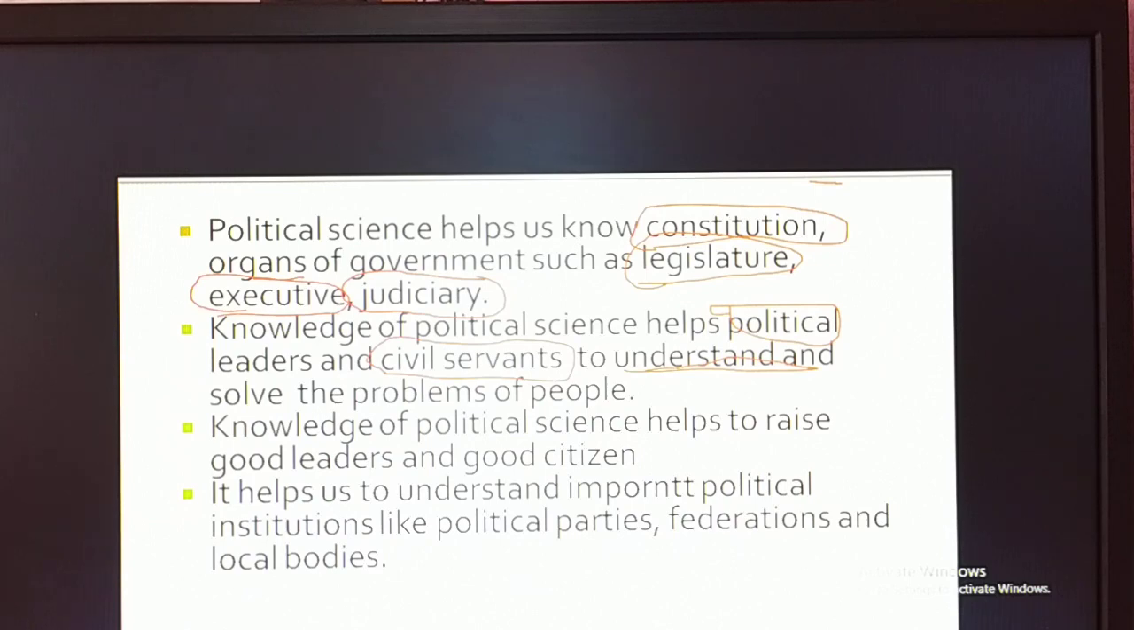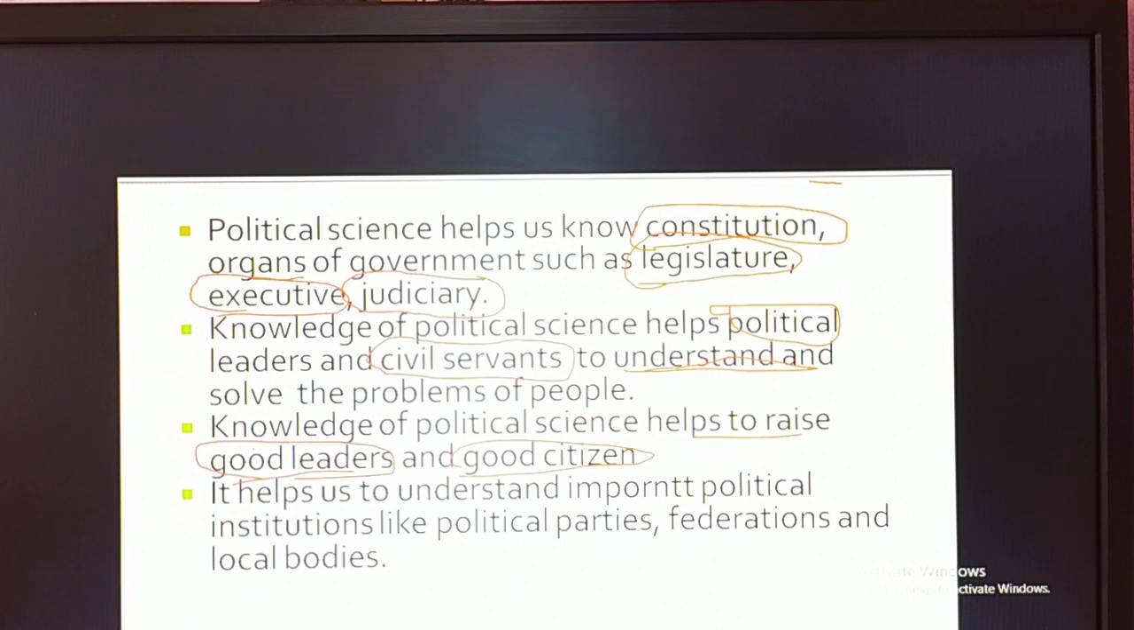Even the citizens of the country need to have political science knowledge if they want to prove themselves as good, knowledgeable citizens. And remember, next point, the knowledge of political science helps to raise good leaders and good citizens. If you want to make your leaders good, then knowledge of political science is a must. Even if you want to prove yourself as a good, sensible citizen, then knowledge of political science is very important. Unless you have knowledge of political science, you fail to choose the correct leader.